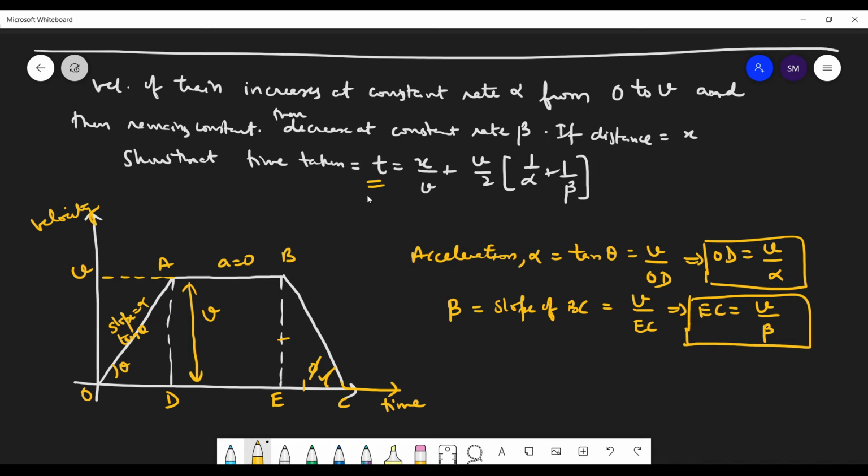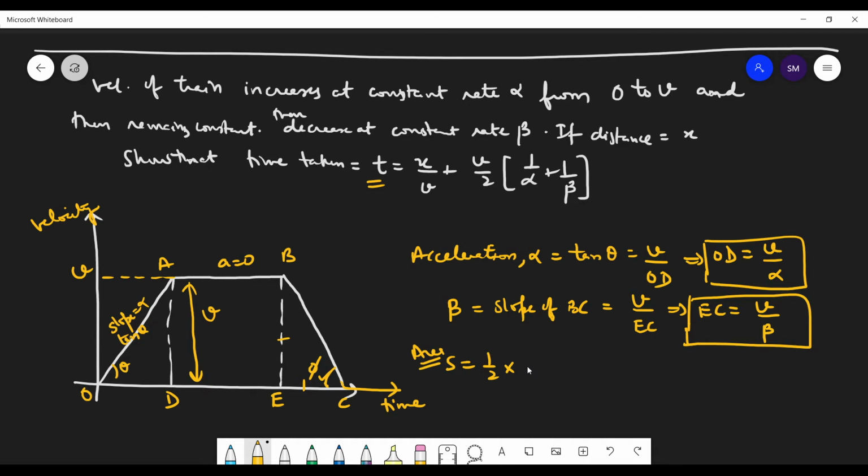Now the total distance covered will be given by the area of this graph. That's a trapezium. Area will give you the displacement.